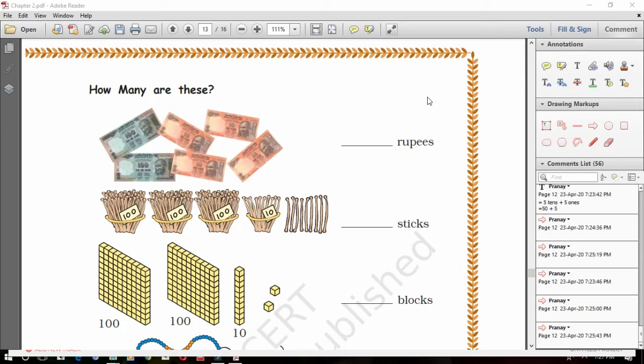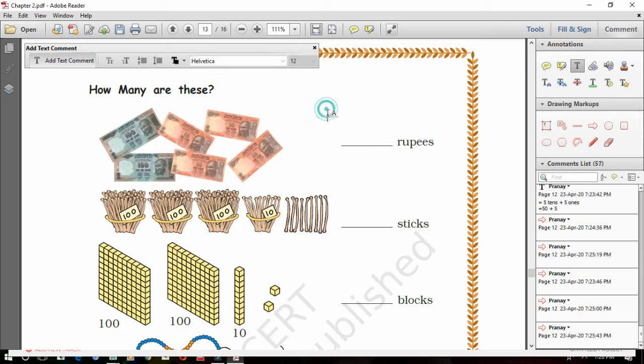Before that, what did we do? They gave the number and we expanded it. We divided it into hundreds, tens and ones. Here they've given you the expanded form, and you're going to write it in short form. You're going to add these amounts, these sticks, all these things. They have given them in groups, in hundreds, tens and ones. See the first question. They've given you 100 rupee notes and 10 rupee notes. How many 100 rupee notes are there? Find out. It is only 2 hundred rupee notes. So what should you write? 2 hundreds.